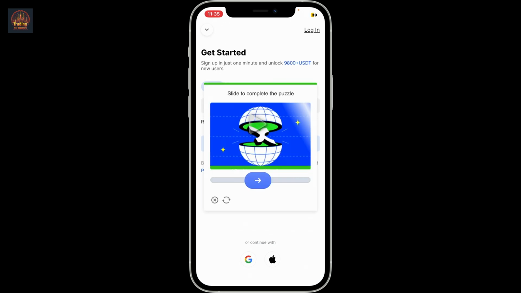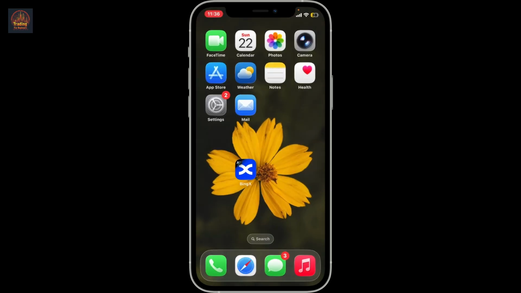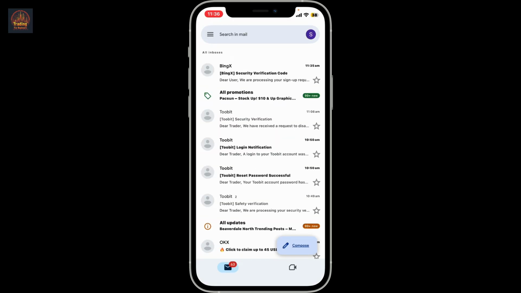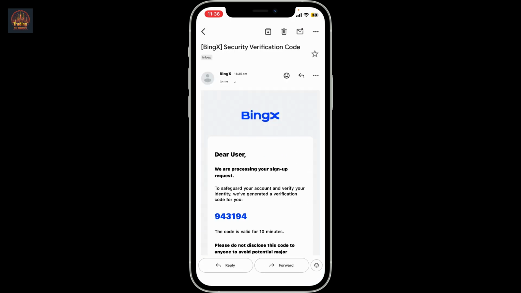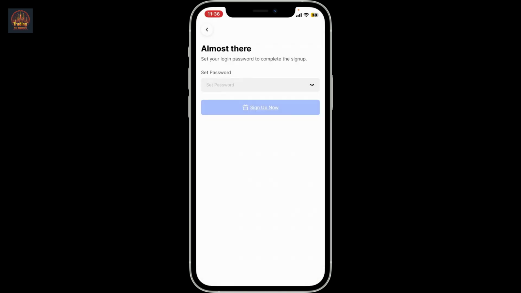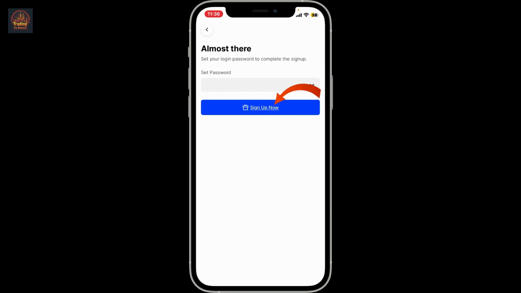Now, complete this small puzzle and on the next page, you'll need to enter a 6-digit code sent to you via the email that you just typed in. Go open up your email inbox and you'll receive an email from BingX. Click it open and copy the code inside it. Get back to the BingX app and paste in the code, and on the next page, set a password for your BingX account. After typing down a strong password, click on Sign Up Now.